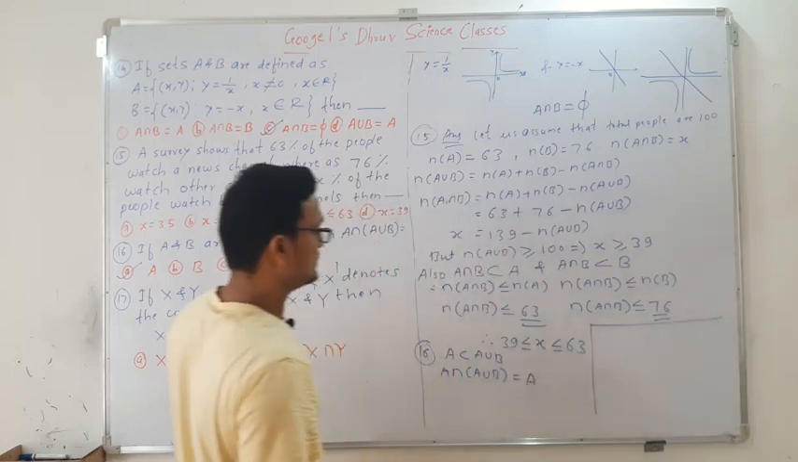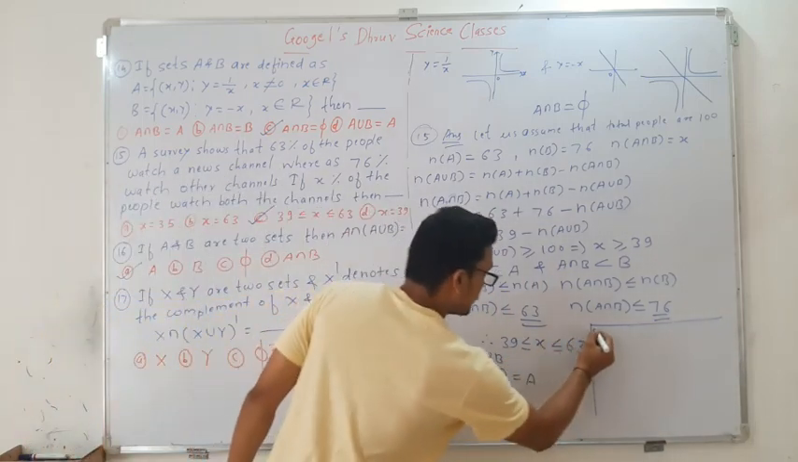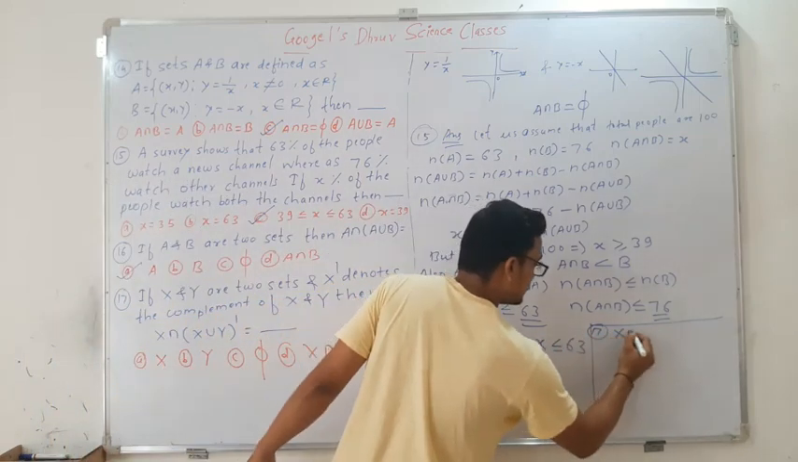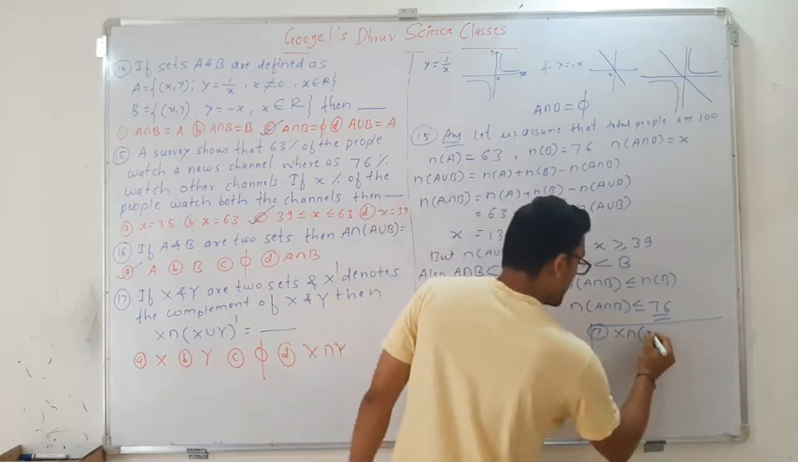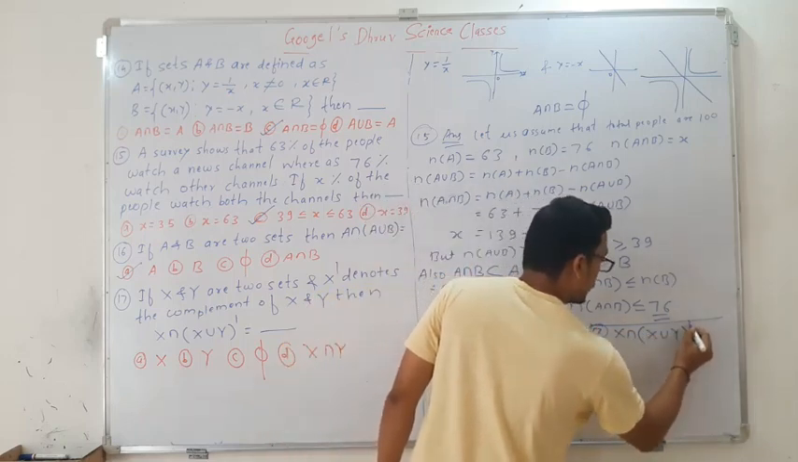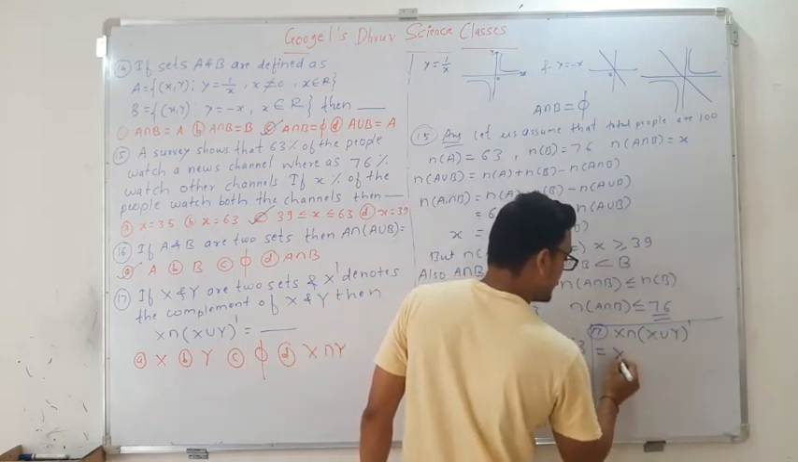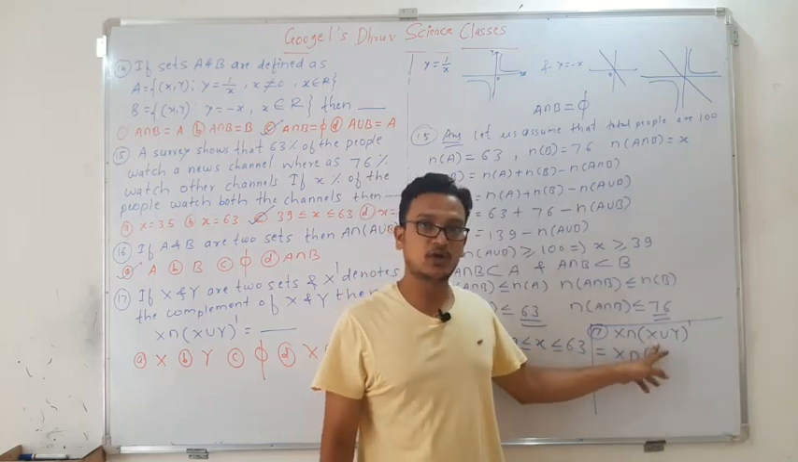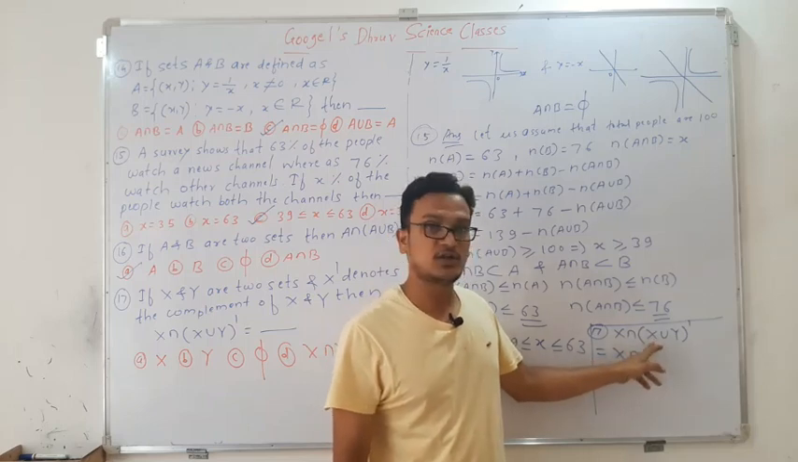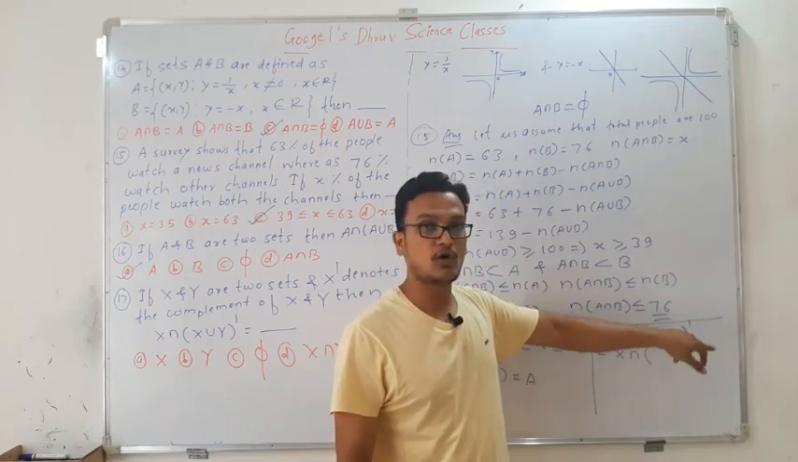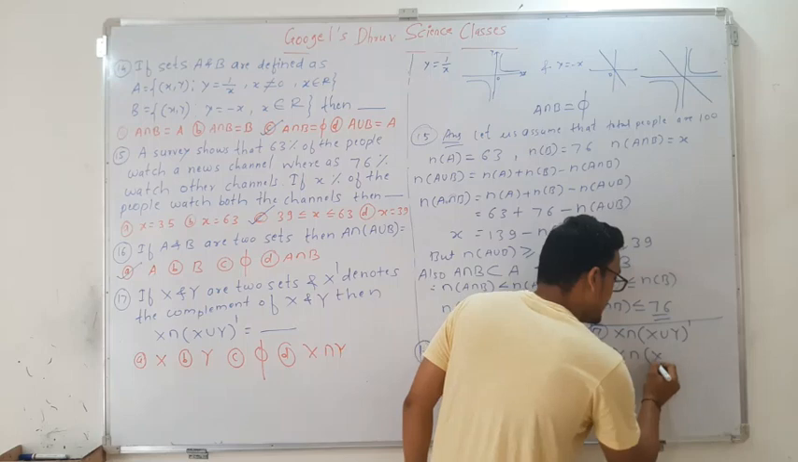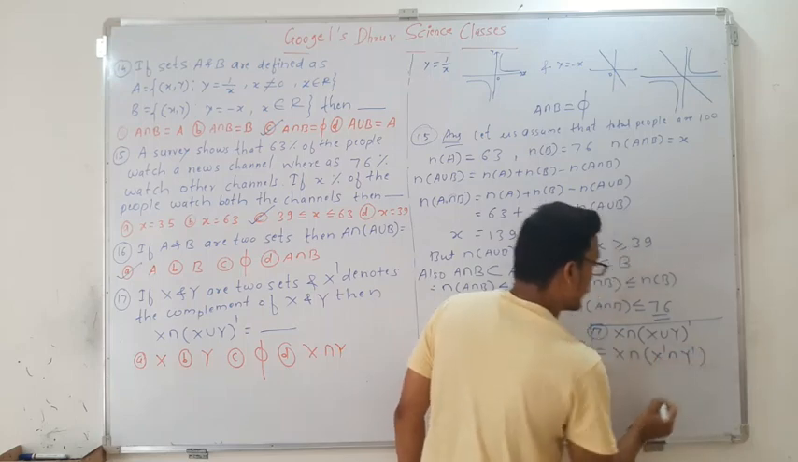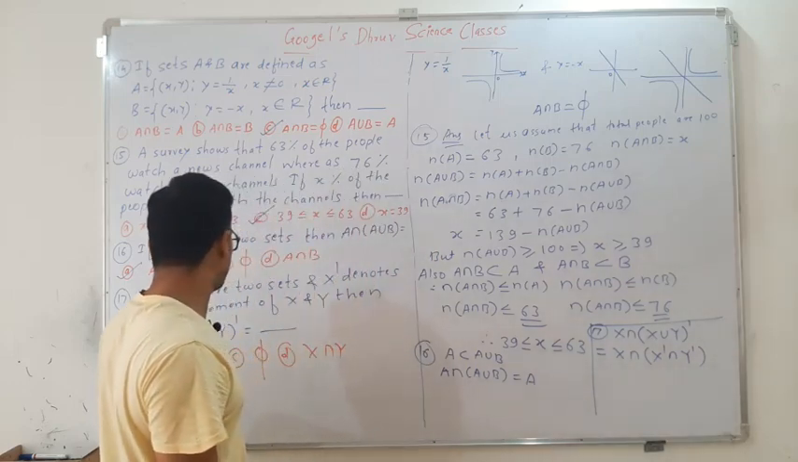I will simplify that result. Question number 17. Okay, so that is x intersection (x union y) whole complement, which is equal to x intersection... Here we have to use De Morgan's law. Which law? De Morgan's law. So (x union y) whole complement, what it says? x dash intersection y dash.